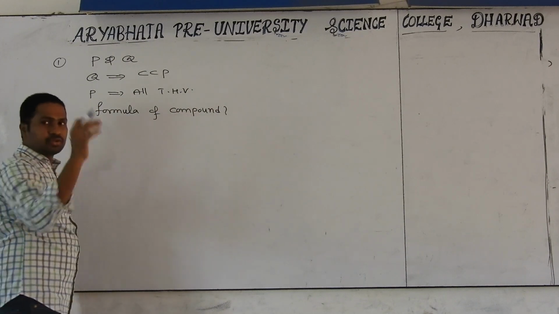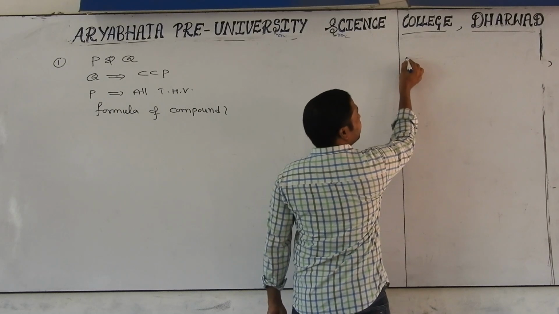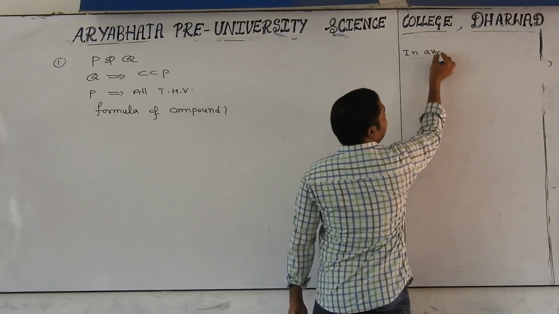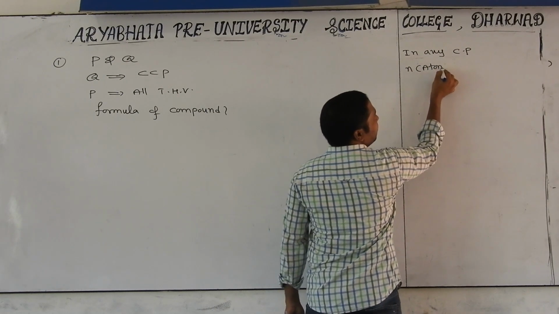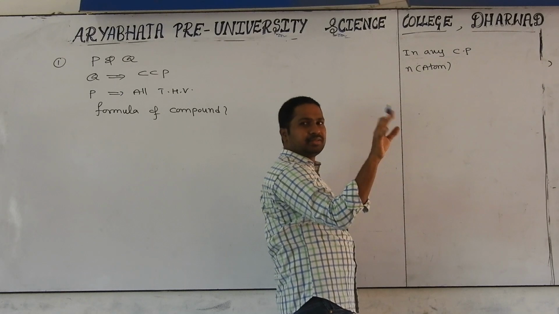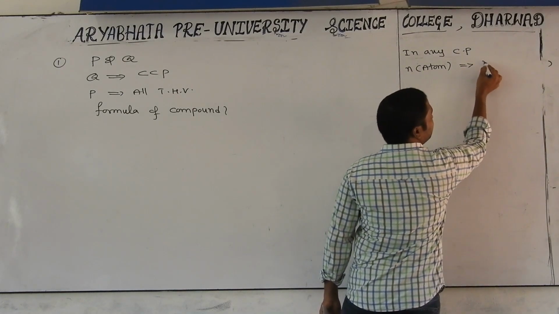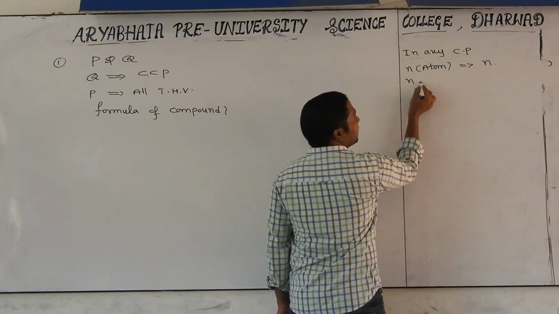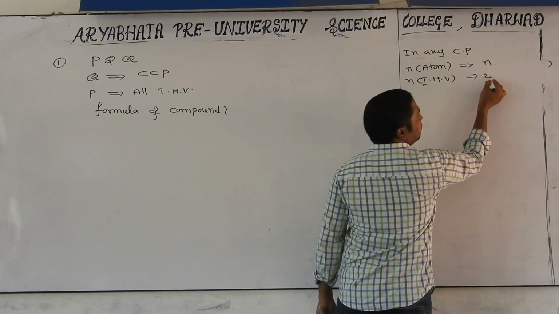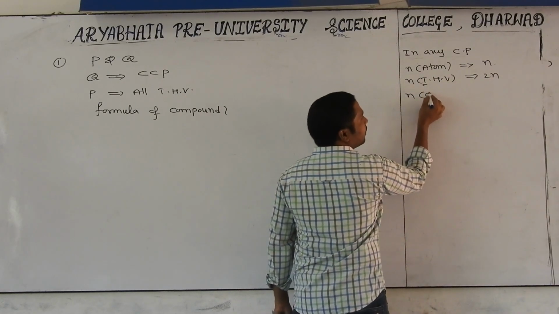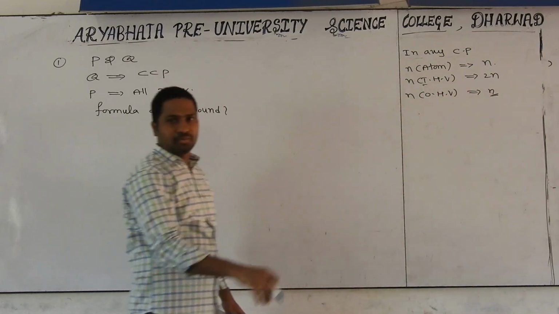To solve this one, first of all, we have to discuss the tetrahedral void and octahedral void concept. In any close packing, whether CCP, HCP or FCC, it does not matter. The number of atoms involved should be taken as n. Automatically, the number of tetrahedral voids will be 2n. The number of octahedral voids is only n. If you know this, we can solve all these problems.